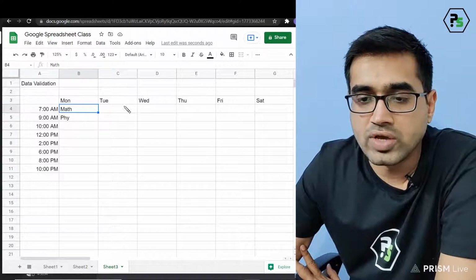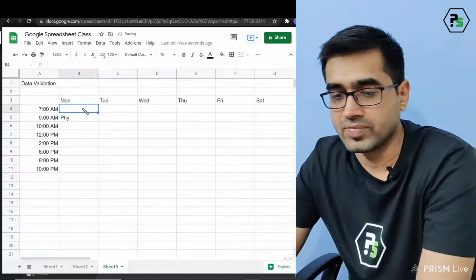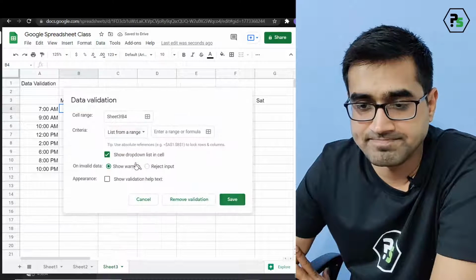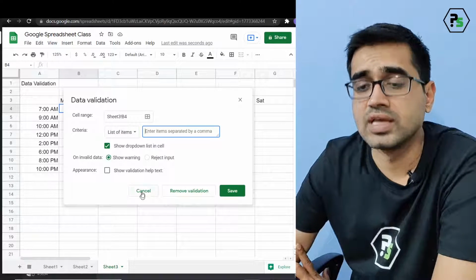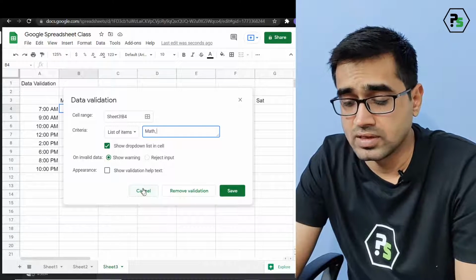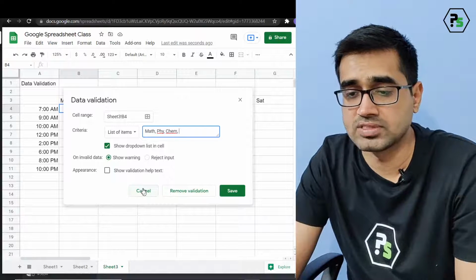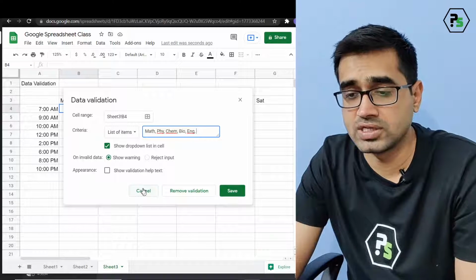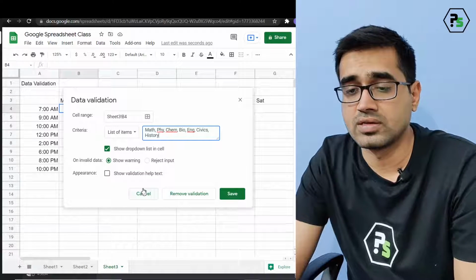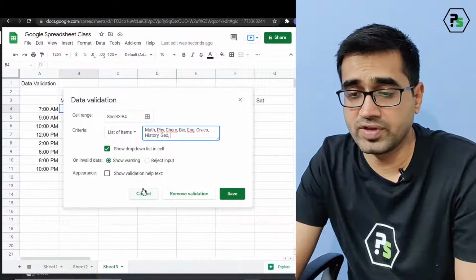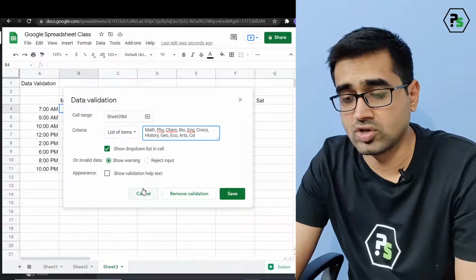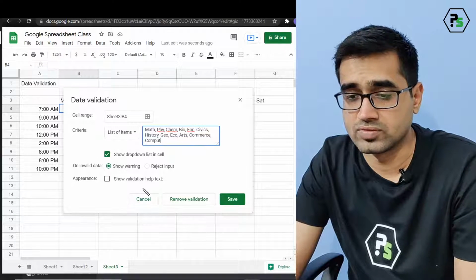To do this fast, you can always go and create a data validation. Now let us create a drop down list. So go to Data, go to Data Validation, click on list of items, and you write what the items are. So I want math. You have to type just once: physics, chemistry, biology, English, civics, history, geography, eco, or the other subjects you have got. Let's say art, commerce, and computer.